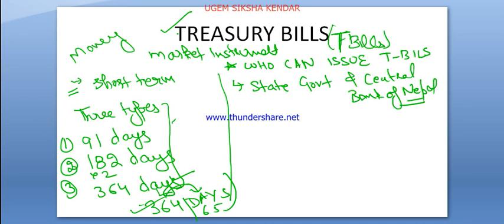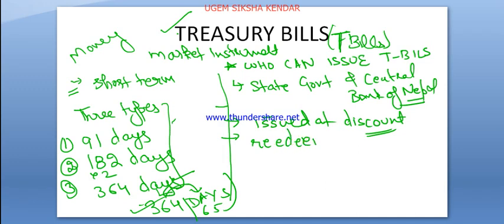Basically all these treasury bills are issued at discount and redeemed at par value.